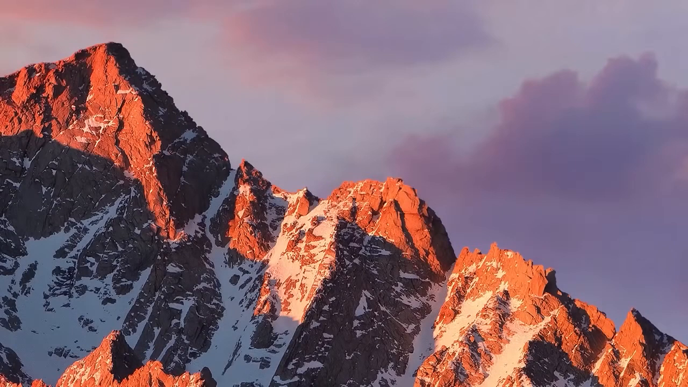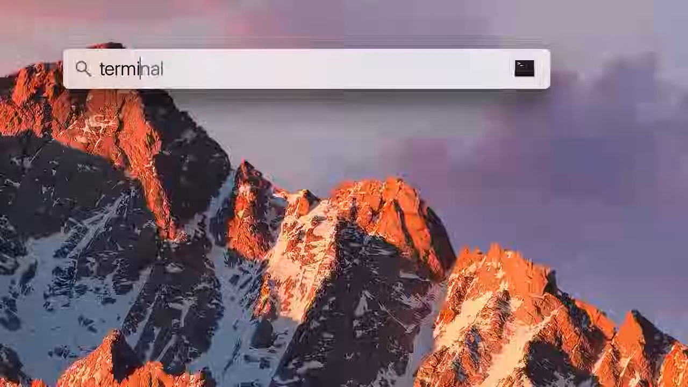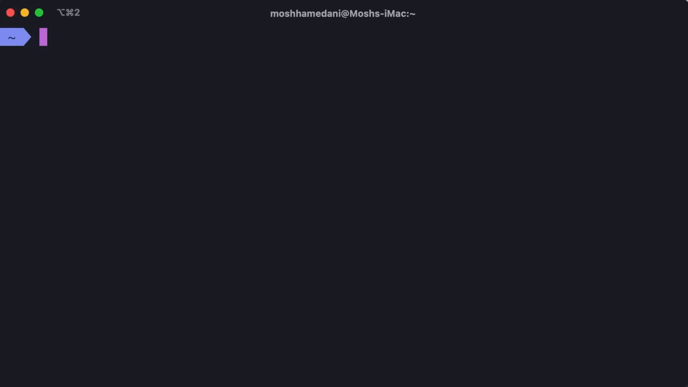Now, if you're on Mac, press Command and Space to bring up the Spotlight search. Here type terminal. Now to verify that we have installed Python correctly, on Mac, we should type python3 --version. So as you can see, I've successfully installed Python 3.13 on this machine.